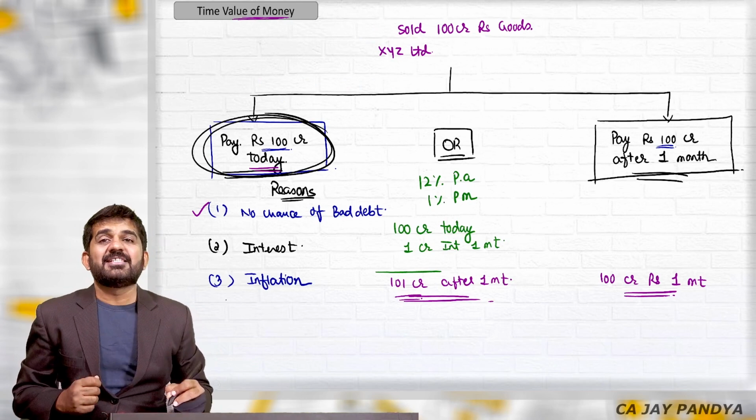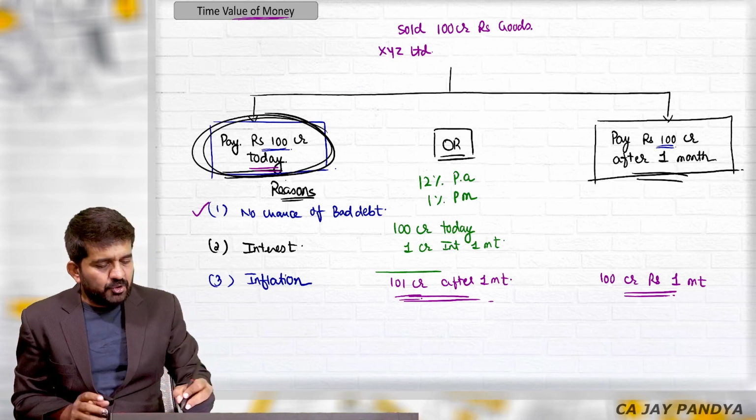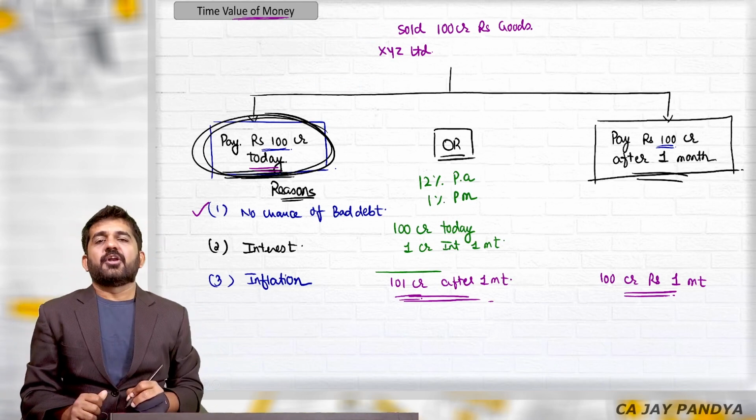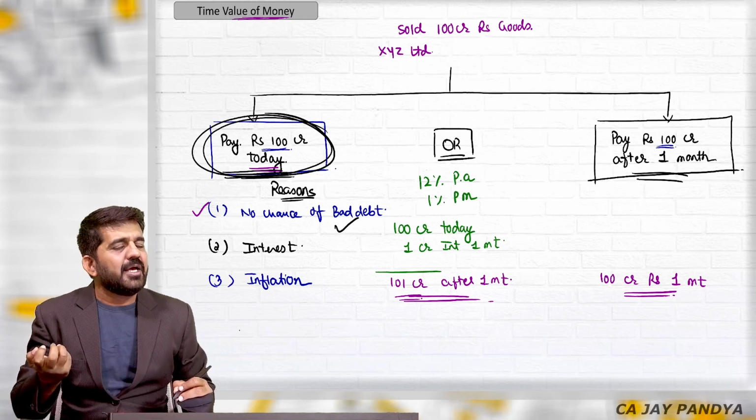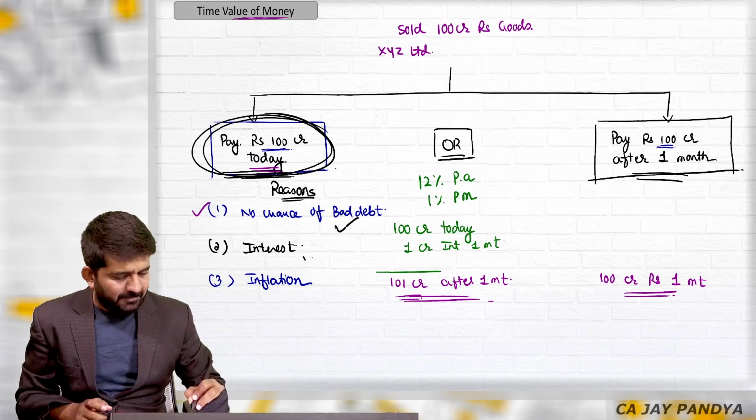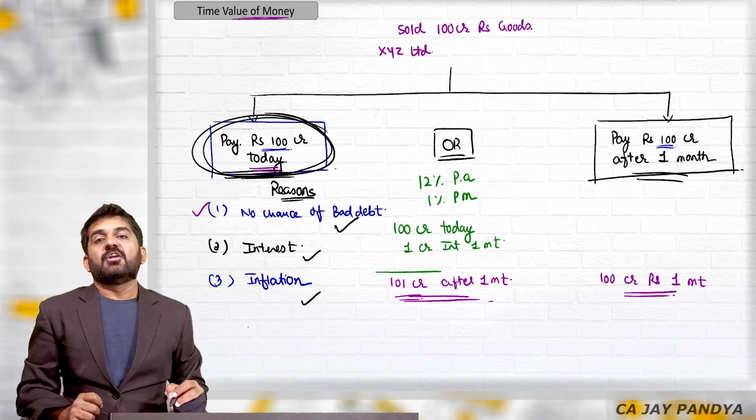So there are 3 basic reasons why you should always select 100 rupees today. One is bad debt. If you get it today, you will not have any bad debt. Then interest and inflation.